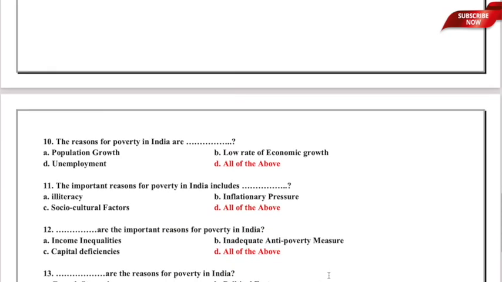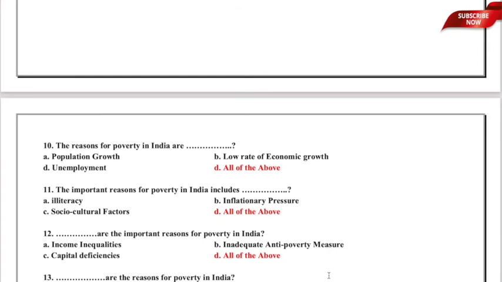The question is, dash are the important reasons for poverty in India. Again, a similar sort of question, and the underlying options are A, income inequalities, B, inadequate anti-poverty measures, C, capital deficiencies, and D, all of the above. So, here the correct answer is again option D, all of the above.